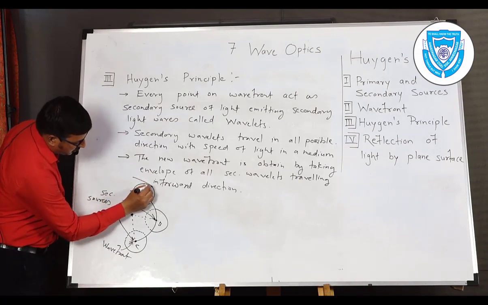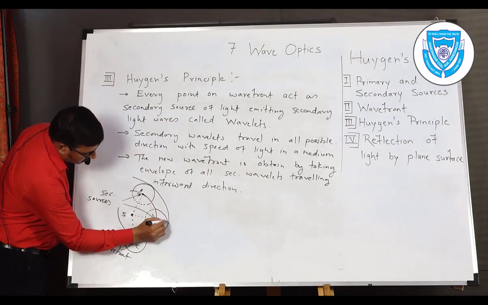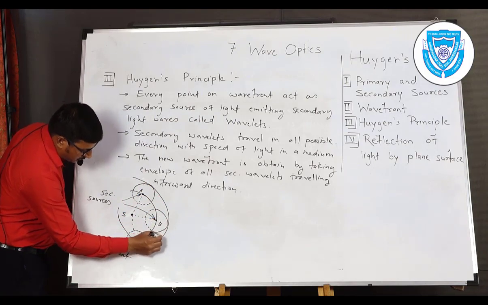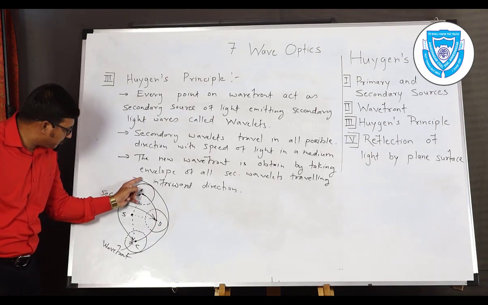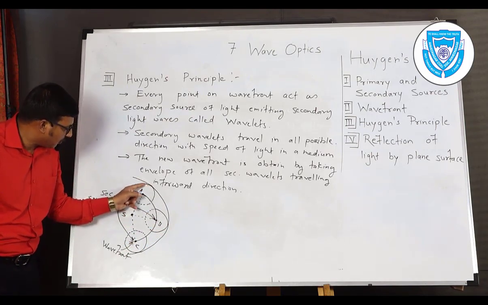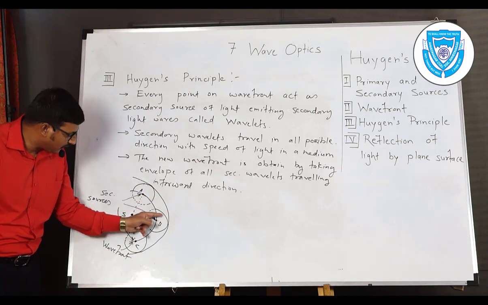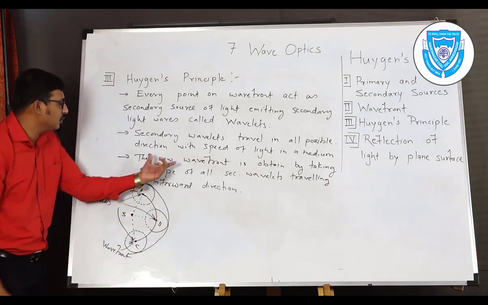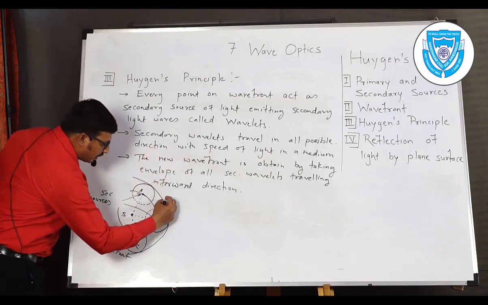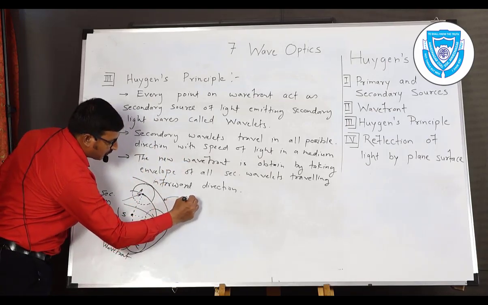So first secondary wavefront tangent surface, again tangent like this. So these will be tangent or common tangent to the surface of secondary wavelets at A, then B and C. These common tangent gives the new wavefront. So this is called the new wavefront.